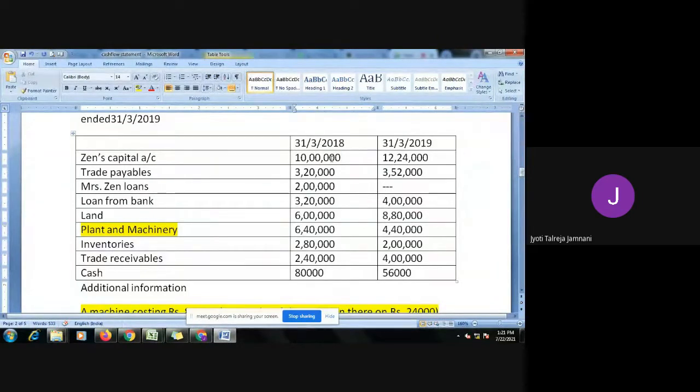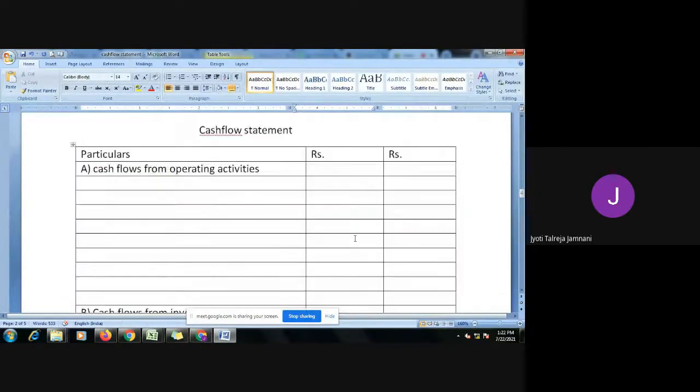So what has happened to the capital? The capital has increased. And what is capital, asset or liability? Liability. Is it a current liability or long-term liability? Long-term liability. Correct. So long-term liability goes in which: operating, investing, or financing? Financing. So it is a part of financing.